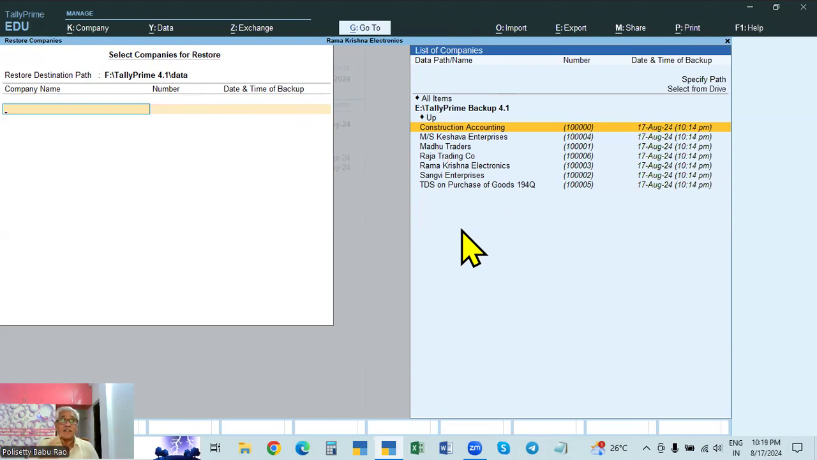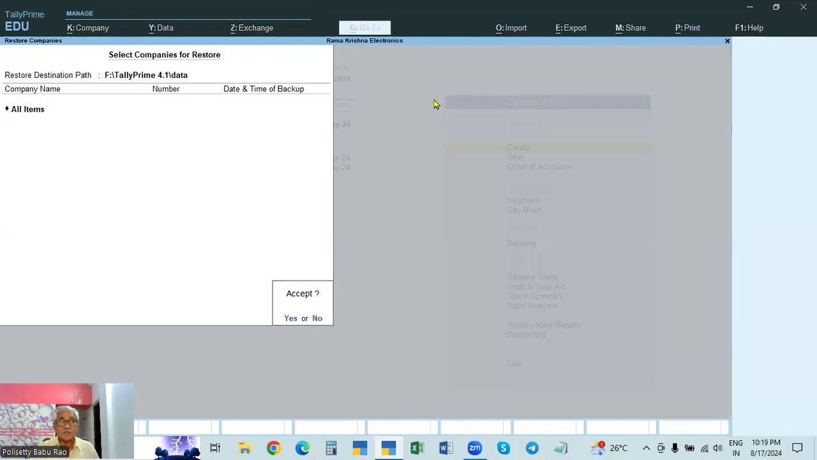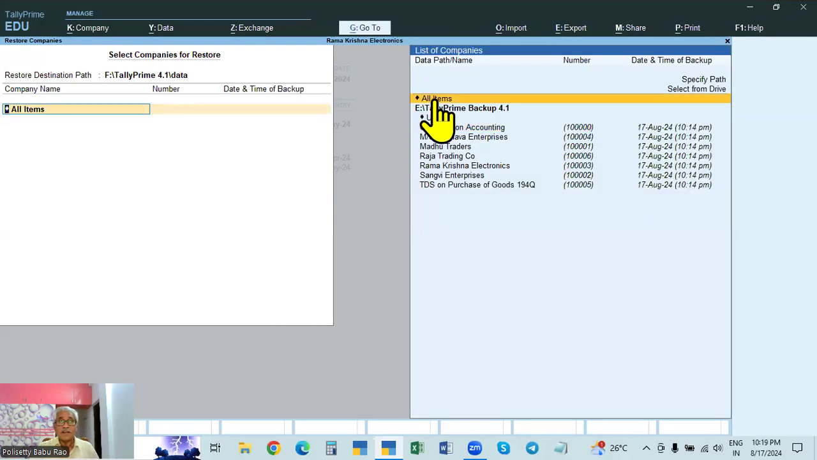Suppose the total drive is corrupted, that is, the drive has crashed. So all the companies are lost. In such a case, select all items, then all the items will be returned. We will get back all the items.